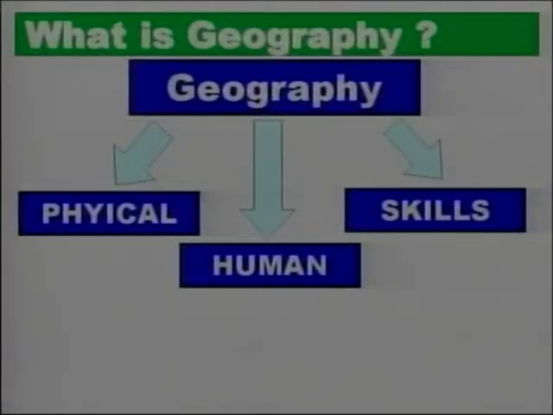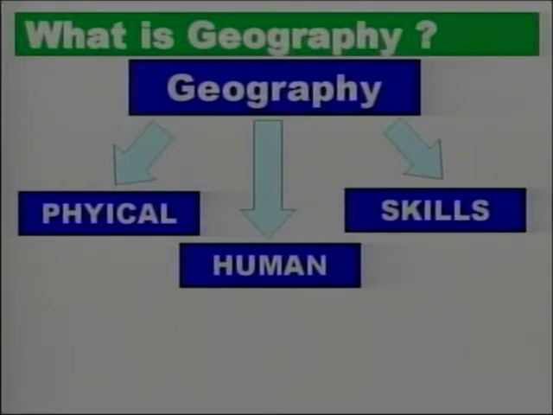So those are the three areas that we are going to be concentrating on mainly. In Term 1 and Term 2, we will look at physical geography. So the first booklet, the Introduction to Physical Geography and Climate, will come under the heading here of physical geography. The third and the fourth booklet, Java and Papua New Guinea, will come under human geography.